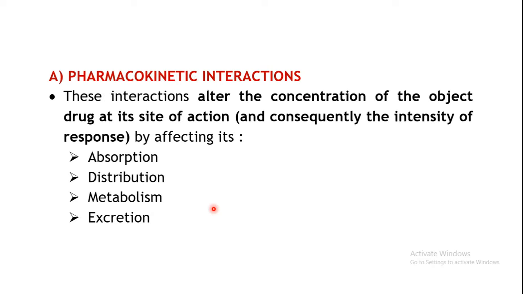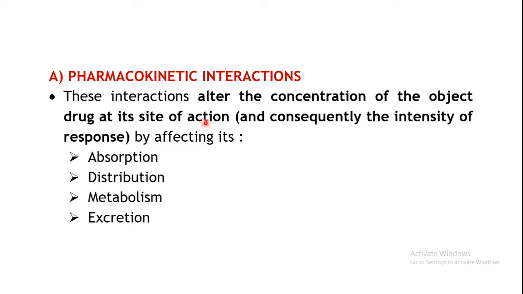Okay. Now let us start with the first type of interactions, that is, pharmacokinetic interactions. These are the type of interactions which alter the concentration of the particular drug which is interacting at the site of action. One drug may interact with another drug, and that particular drug's concentration at the site of action will change.